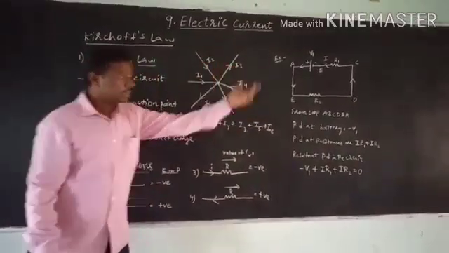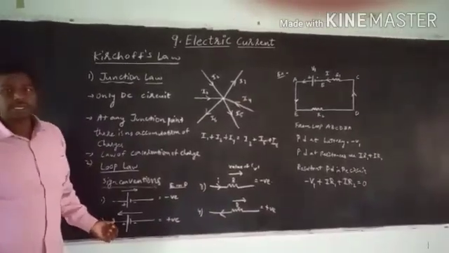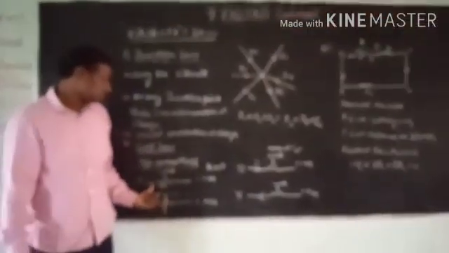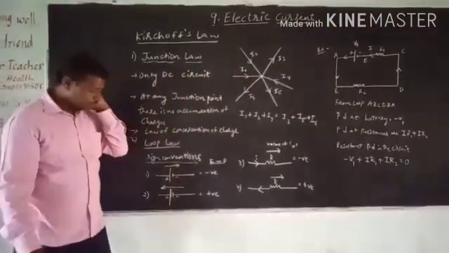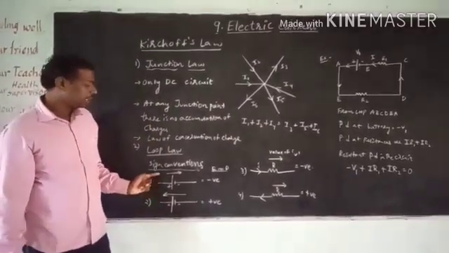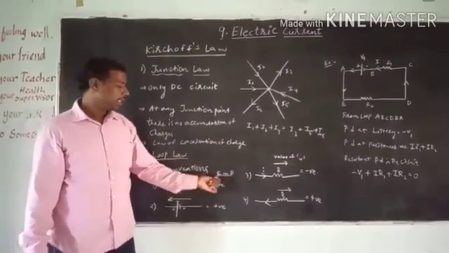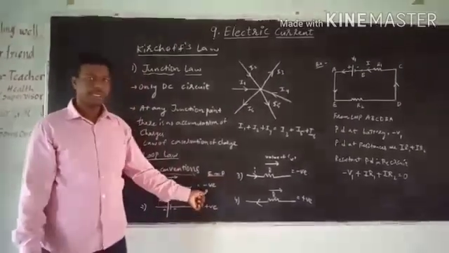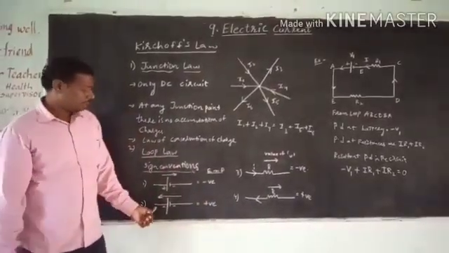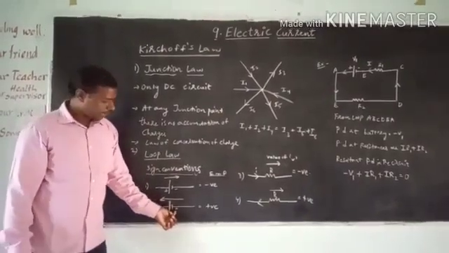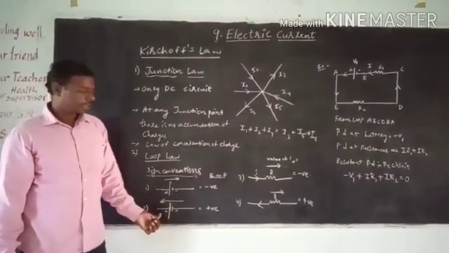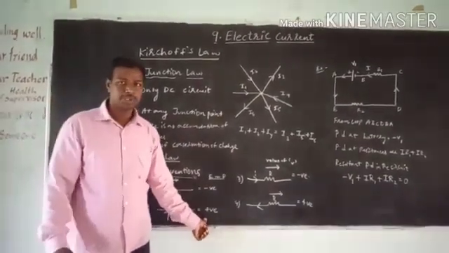Now let us see what the sign conventions are. Let us consider a loop. If you are moving in a direction from positive terminal to negative terminal, the EMF, electromotive force, must be taken as negative. Whenever we are moving from negative terminal to positive terminal, the EMF value must be taken as positive.